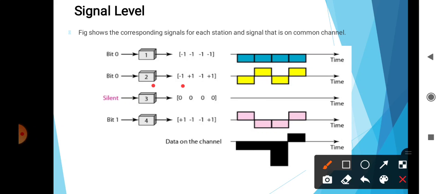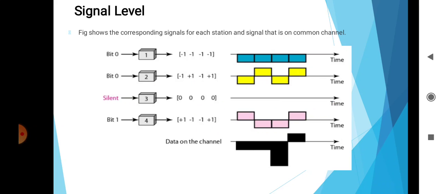Then the second data bit 0 at the second level, that means second B, the data is -1 +1 -1 +1. Then the third is C, C means all are 0, that's why here 0. And last is D, that means the fourth section, and here +1 -1 -1 and +1.